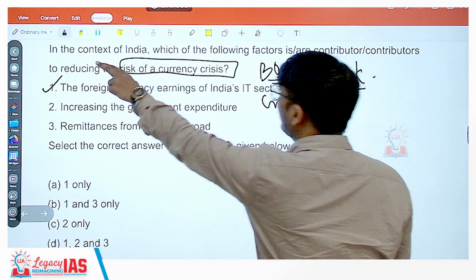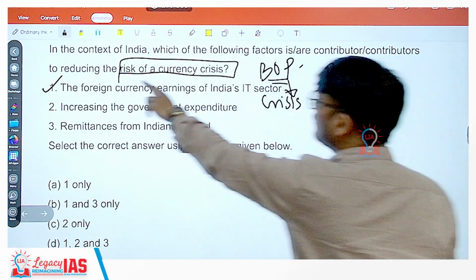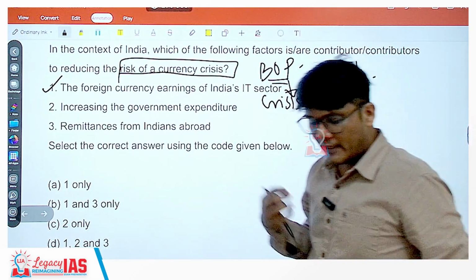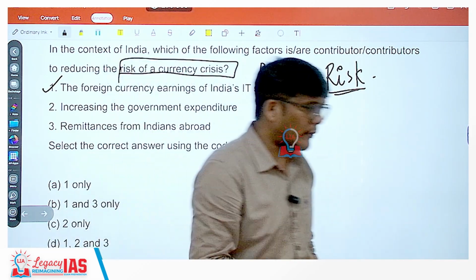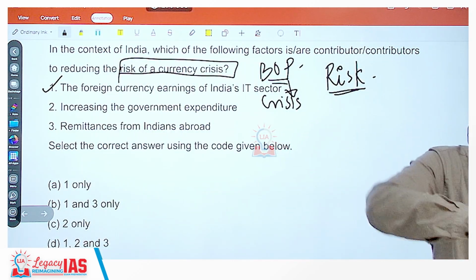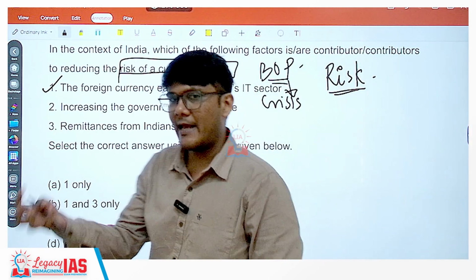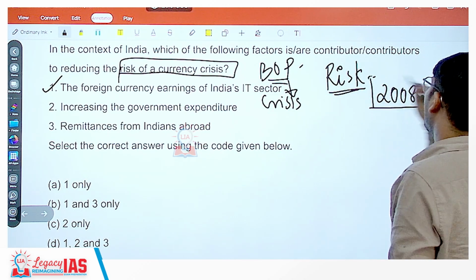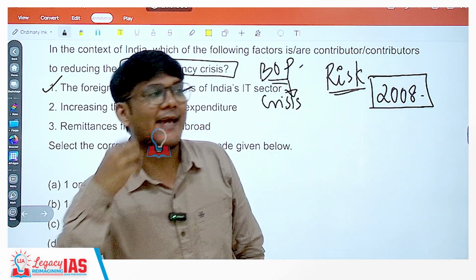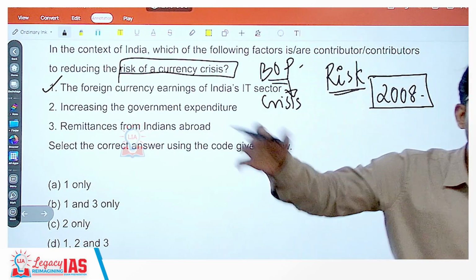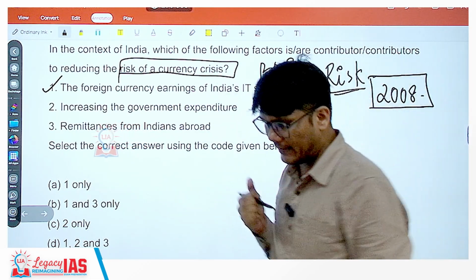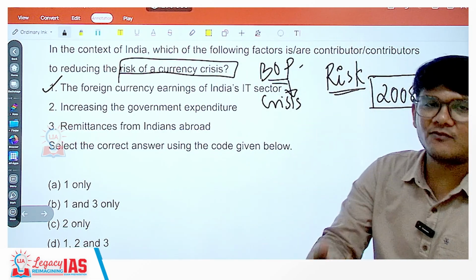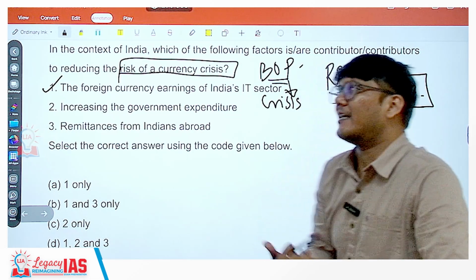But this question talks about which of the following factors contribute to reducing the risk. Reduction of risk, meaning the foreign currency can fluctuate. If we are too much involved with the foreign currency, with the foreign world, that will hamper us also. For example, in the 2008 crisis, why was India so safe? Because India did not directly invest in the subprime loans that were being given by the US banks. India was not directly investing its money in that. That is why we were safe. So the less we are invested directly, the less risk we will have.